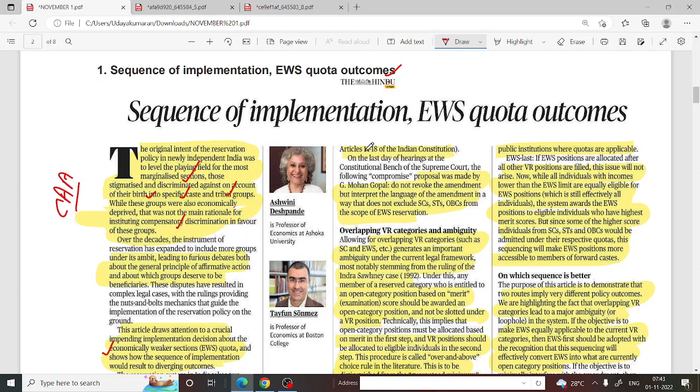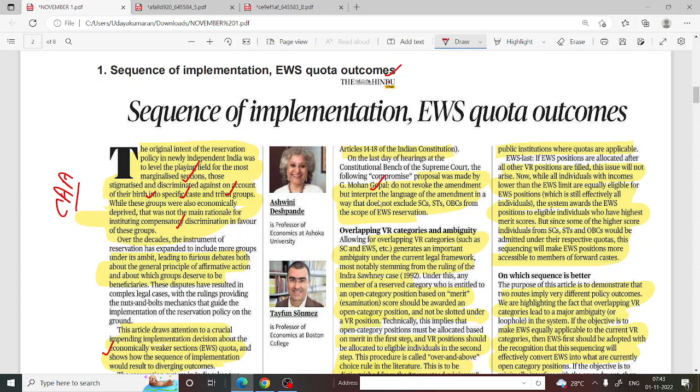So it is against the right to equality. On the last day of hearing, the Constitutional Bench of the Supreme Court, the following compromise was made. A proposal was made by G. Mohan Gopal: do not revoke the amendment. What he said is, don't revoke this EWS amendment, but instead interpret the language of the amendment in a way that does not exclude.